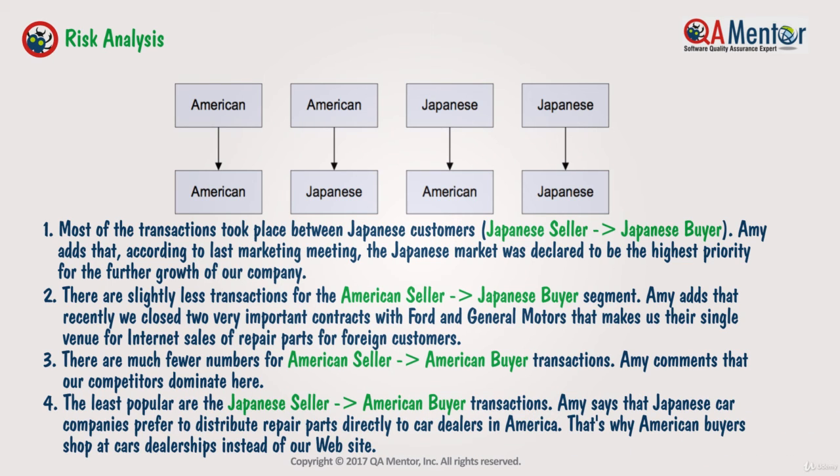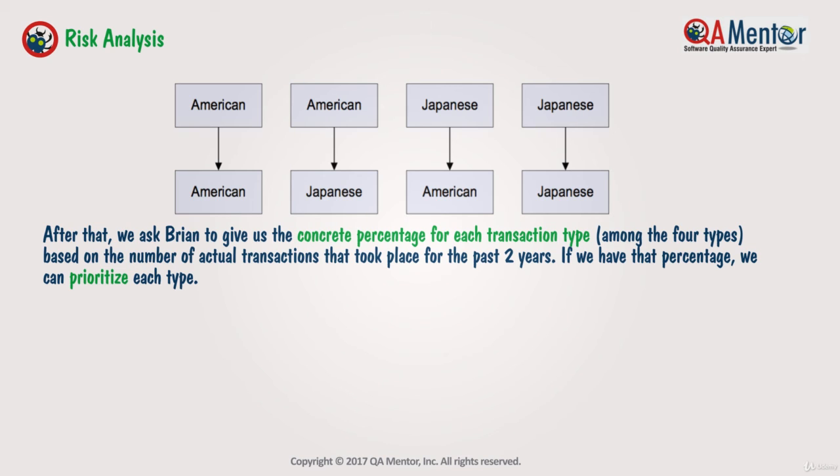4. The least popular are the Japanese seller to American buyer transactions. Amy says that Japanese car companies prefer to distribute repair parts directly to car dealers in America. That's why American buyers shop at car dealerships instead of our website. After that, we ask Brian to give us the concrete percentage for each transaction type among the 4 types based on the number of actual transactions that took place for the past 2 years. If we have that percentage, we can prioritize each type.